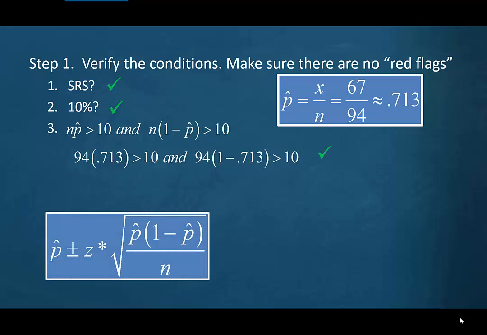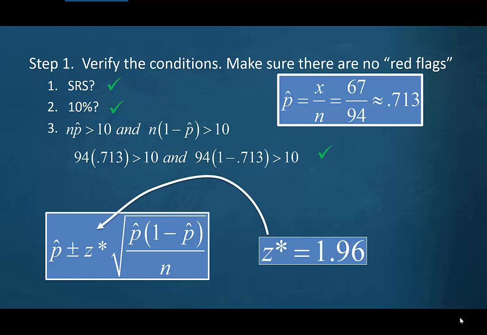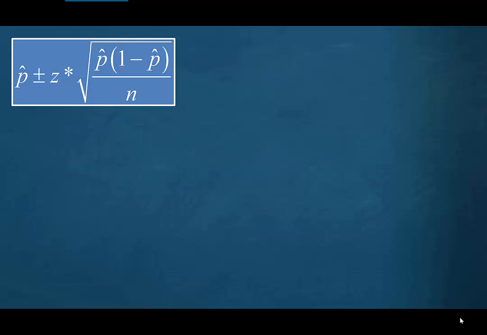So using our standard formula for the interval, now we need to decide what level of confidence we want to run. Let's run a 95% confidence interval. This is very typical, 95%. Very typical in social sciences to use 95%. So let's use that. We're going to have a z of 1.96 for a critical value.